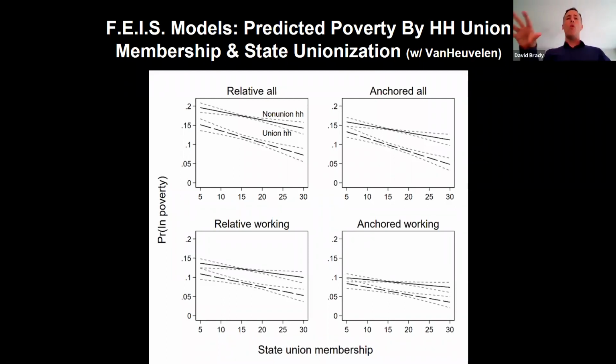So, we have 4 different measures of poverty, but you can just look at the upper left panel to get a sense of this. You can see there's a big gap between non-union households and union households. So being a union member reduces your odds of poverty pretty substantially. But even for non-union households, as you move along the x-axis, the probability of poverty declines quite substantially. So you can get close to the average for rich democracies being in a non-union household if you live in a highly unionized state. So again, there is real potential for political forces and institutions in power to work both through social policy and in the labor market to result in lower levels of poverty.